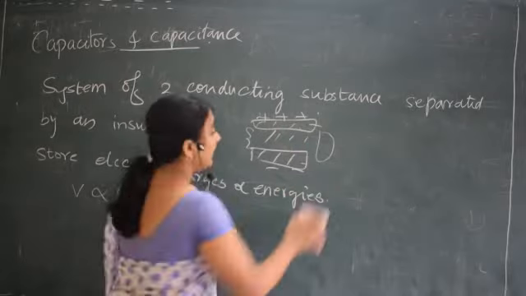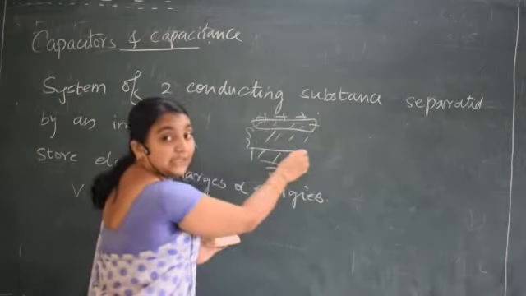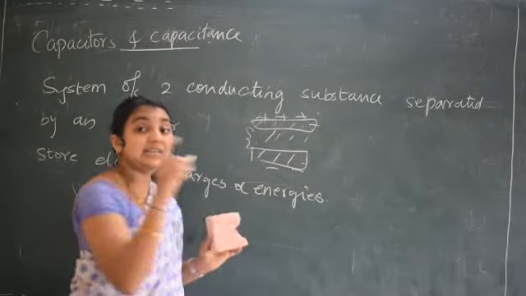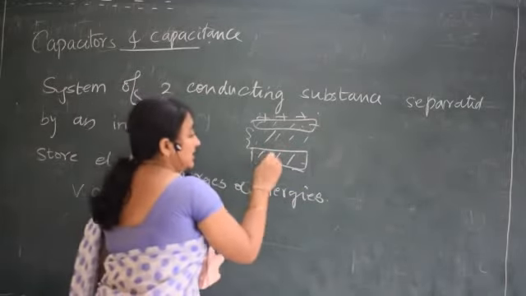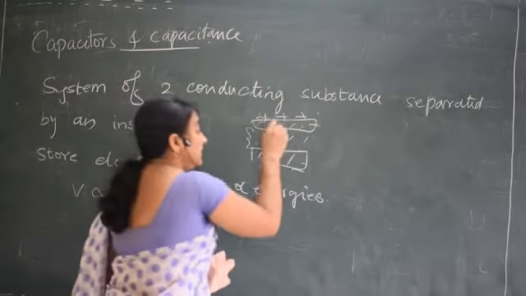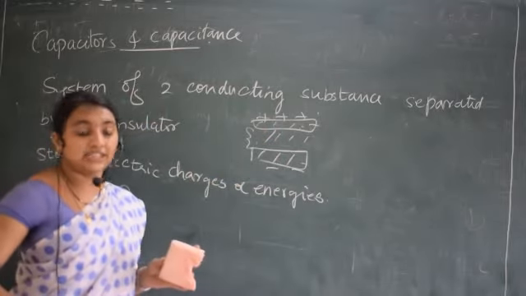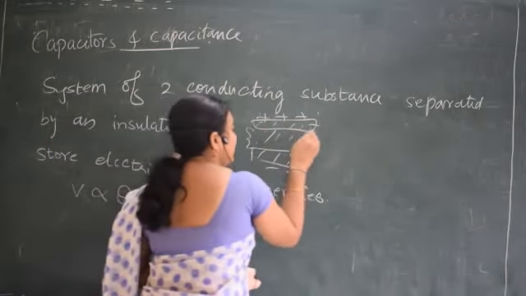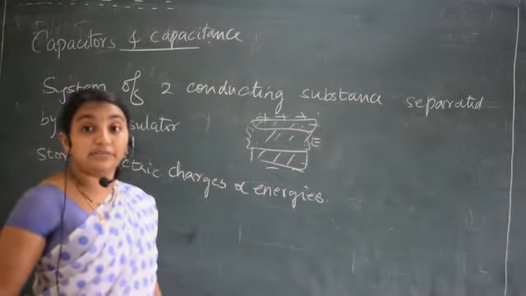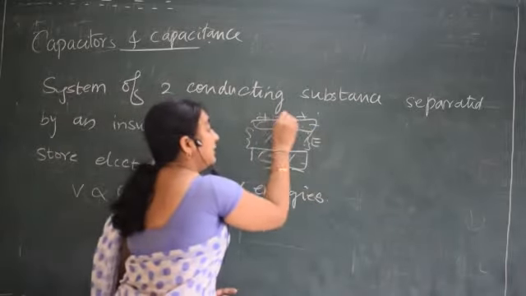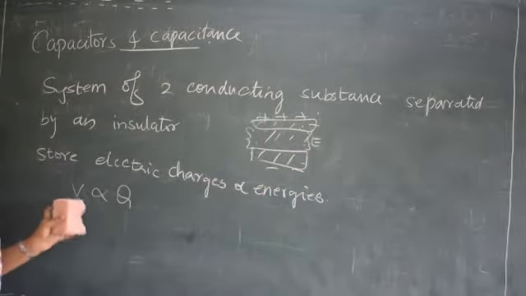Let it be air. Even though there is an insulator, this is a conducting substance, and this is also a conducting substance. Conducting substance means there will be charges. Correct? There will be charges in both the substances. Because of these charges, there will be an electric field. So in between, there will be an electric field. How much electric field is present depends upon the number of charges present on these plates,